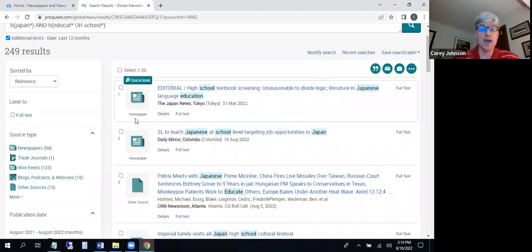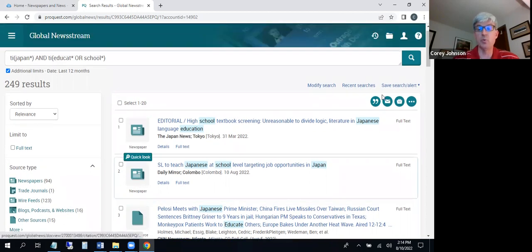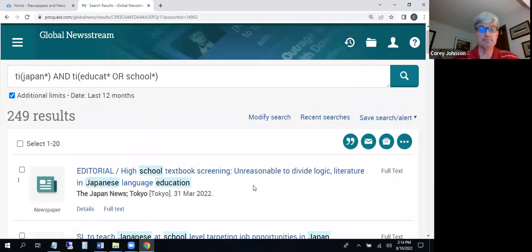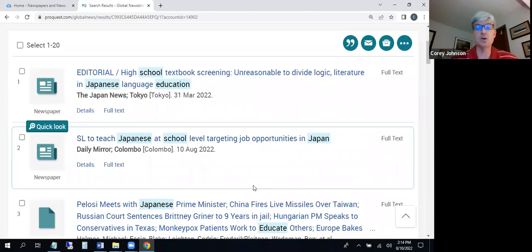You'll see that each of them has an icon and a word descriptor of what sort of information format it's from. So I'm just going to leave it like this, and again, blow this up a little bit so it's a little easier to see, and look through my list. Now the question becomes, what kind of article would make sense for an RCI project if I'm looking at the history of the Japanese education system? Well, one thing that you don't want for sure is to try to find a newspaper article that describes in some quick summary all about the history of the Japanese education system. That is not what you're looking for.